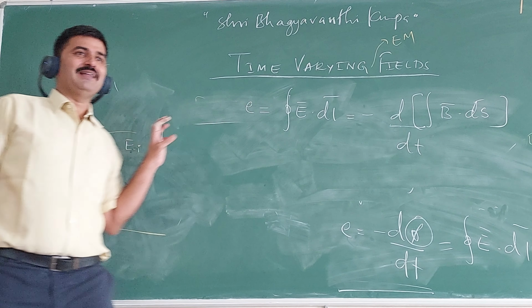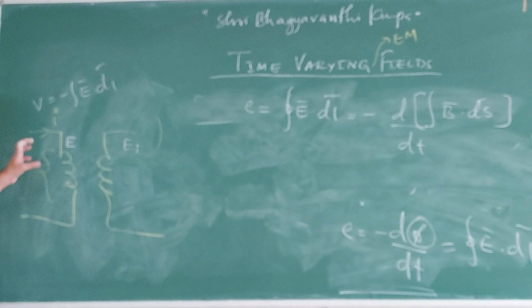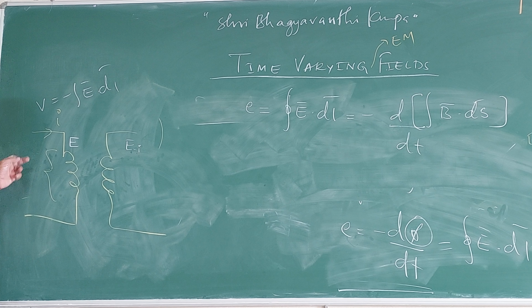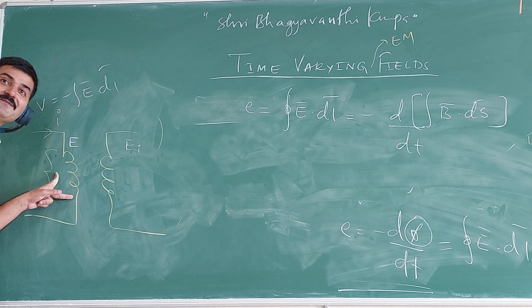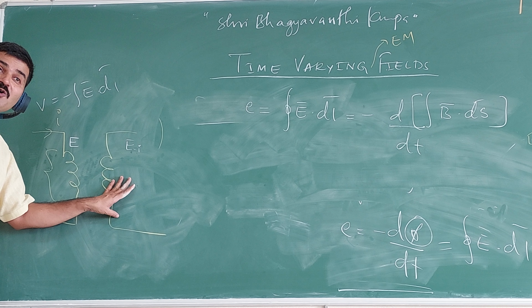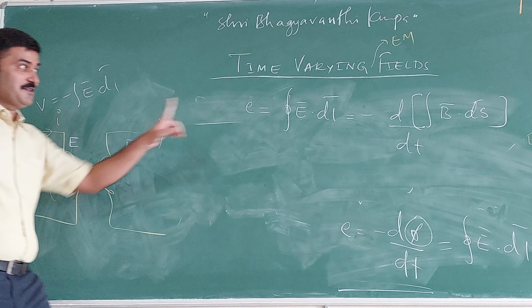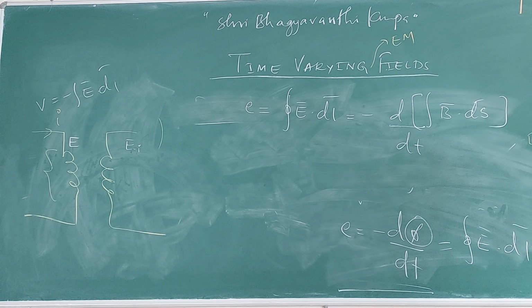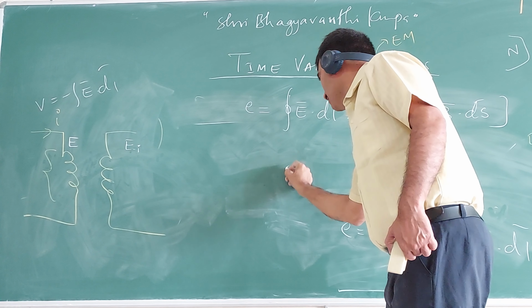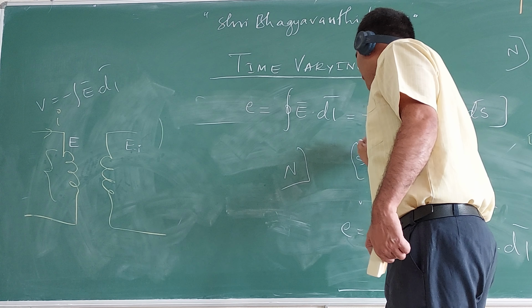First case, take a transformer. This is a closed loop. Whether it is moving or stationary, this is a stationary loop. Where am I keeping this stationary loop? In a time varying field. I am keeping the stationary loop in a time varying field. B is varying with respect to time, whereas the loop is stationary. That is one case. Now the second case, as I said, the dynamo. In a dynamo there is a north pole and a south pole.